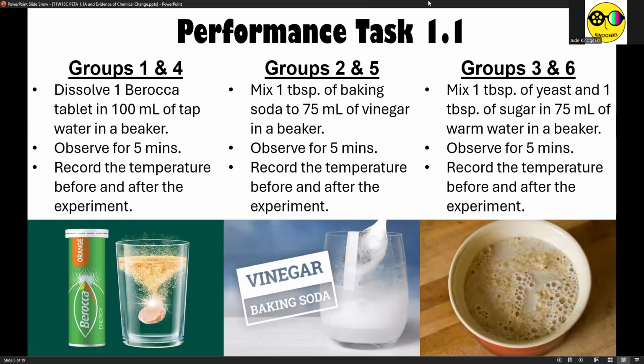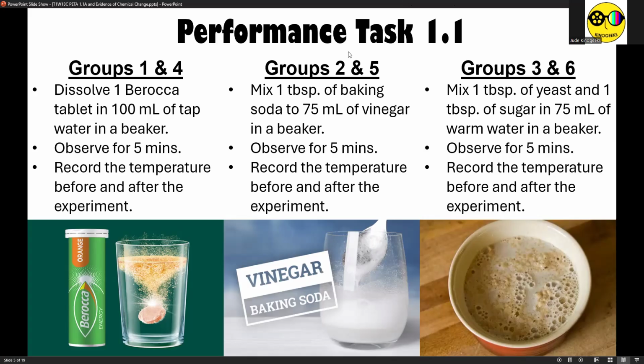Now, for yesterday and this morning, we had our very first performance task wherein I asked groups 1 and 4 to dissolve one Berocca tablet in 150 ml of tap water in a beaker, not 100 ml because I did not expect that 100 ml is too low.